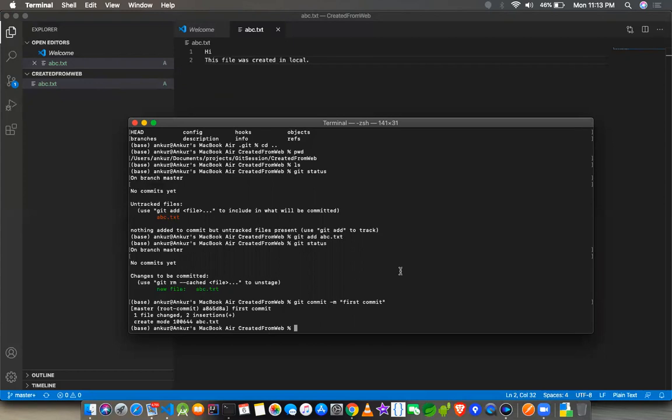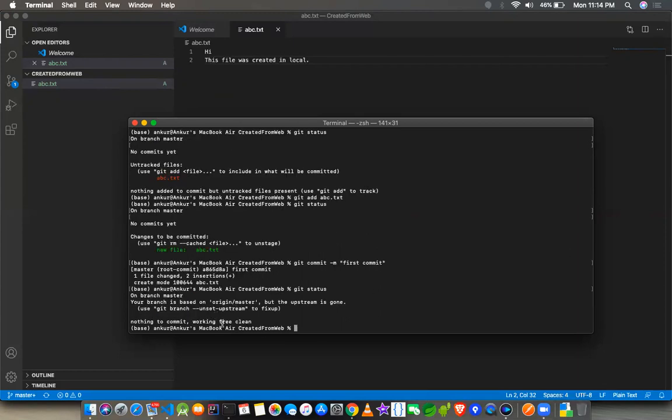When I do this, you can see that there is a master root commit, first commit, one file changed, insertion, create mode. This is very specific to Git, you need not bother. Just see whether this message comes or not. It need not be the same for you, it can be different because of the way it calculates. Now if I do git status, it is telling nothing to commit, working tree clean. Earlier when I did git status, I was getting this red abc.txt, which is not coming now because I have already added that to git staging.